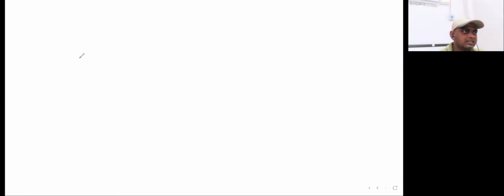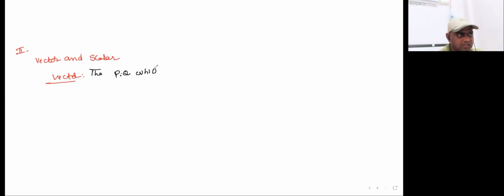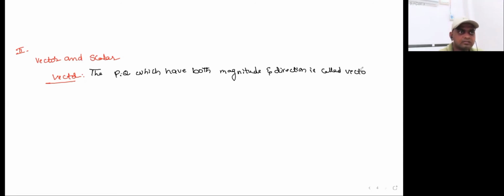And the second classification is vector and scalar. Coming to the vector, a vector is nothing but a physical quantity (PQ stands for physical quantity) which has both magnitude and direction. Both magnitude and direction is called vector.